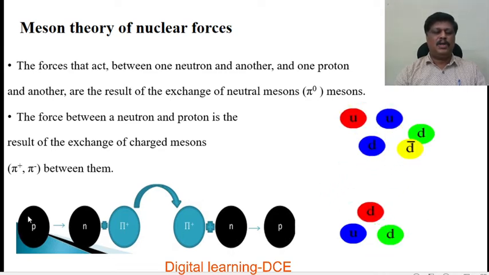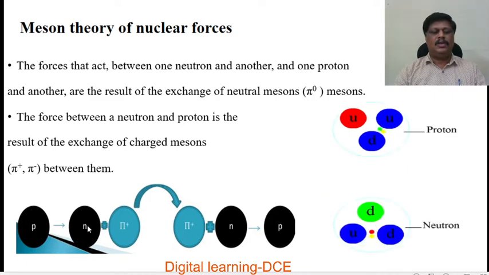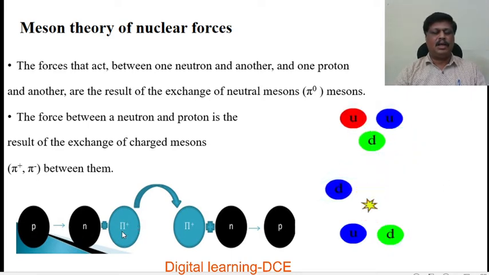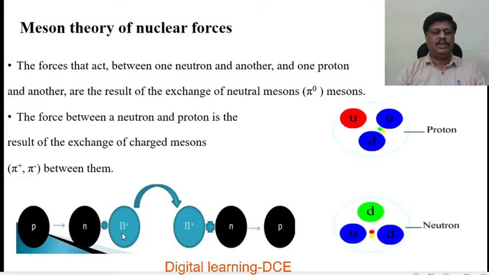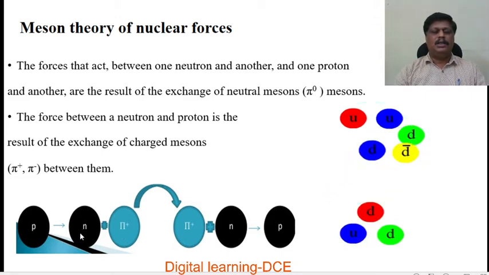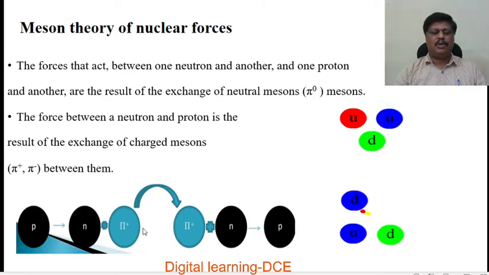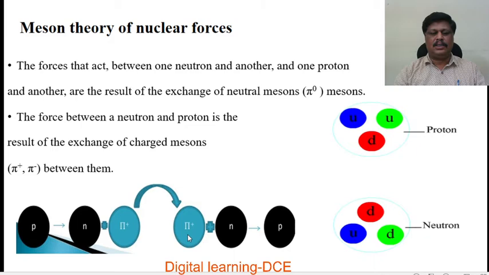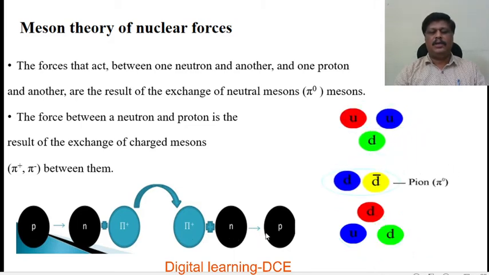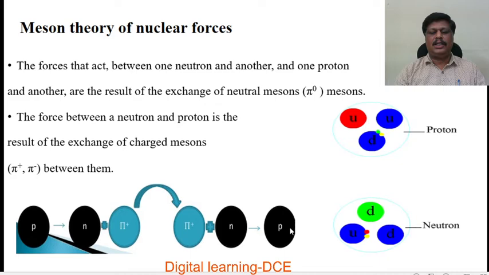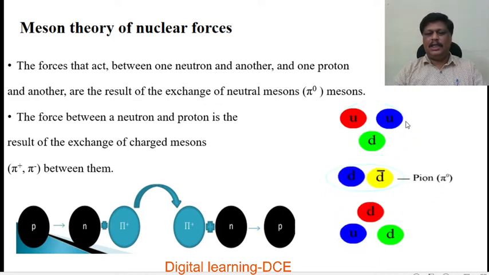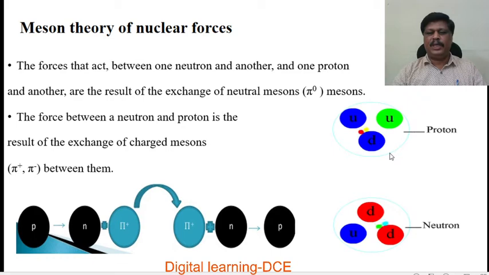So you know that proton is a positively charged particle. So neutron is neutral in nature. So this positive charge comes out as a positive pi meson. According to the law of conservation of charge, proton is converted into neutron with emission of the positive meson. Again, in the reverse process, this positive pi meson combined with the neutron gives rise to the positively charged proton. Also you can see in this animated picture.